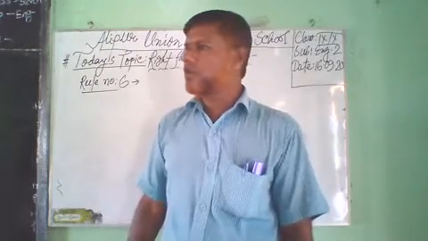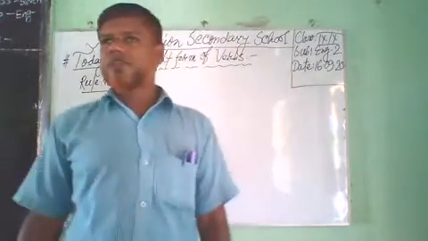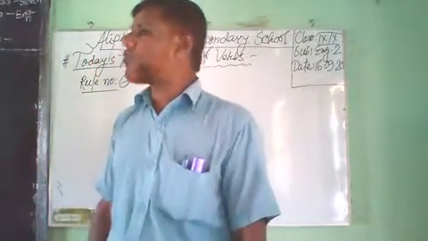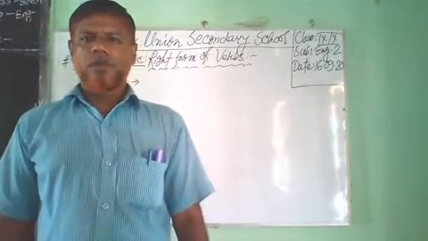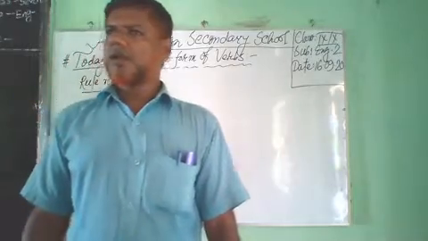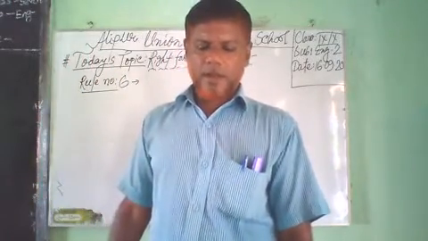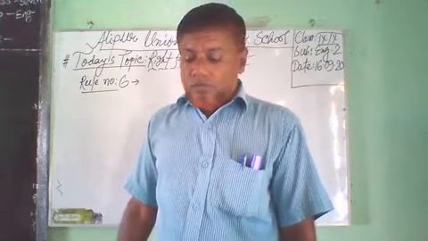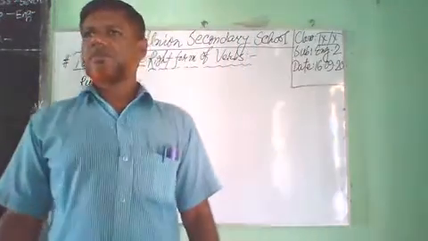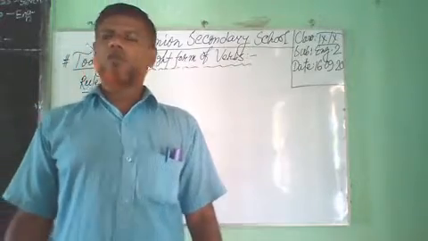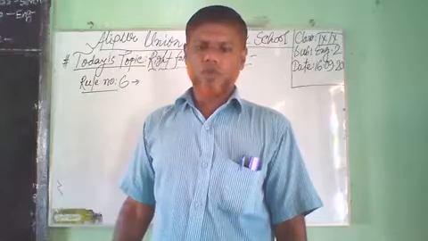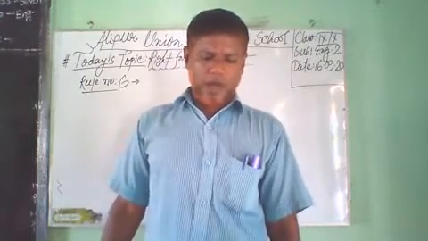Have you understood? For present continuous tense, at first you have to know the structure: at first subject, then am, is, are, then verb including ing, then object. Have you understood? Dear student, look at the blackboard.